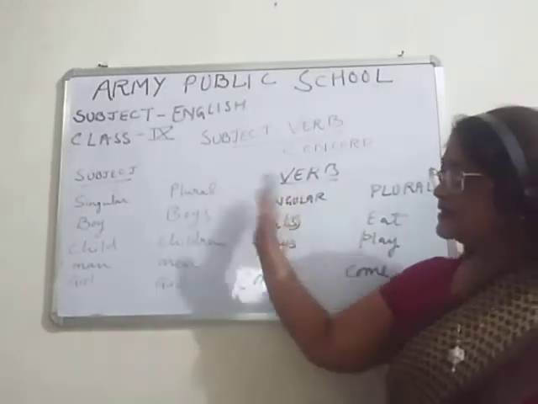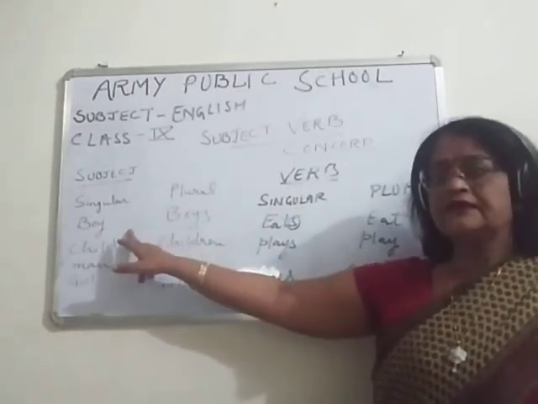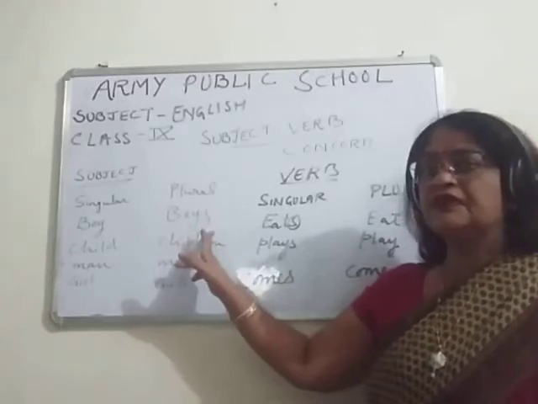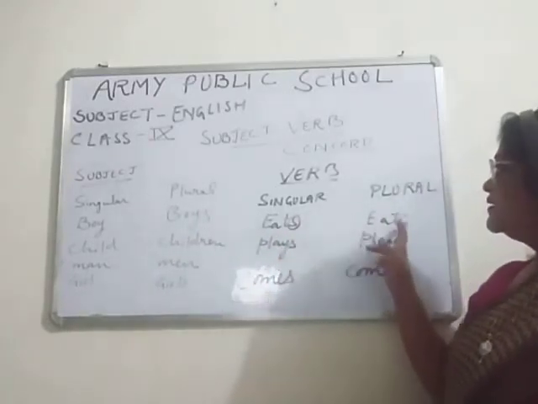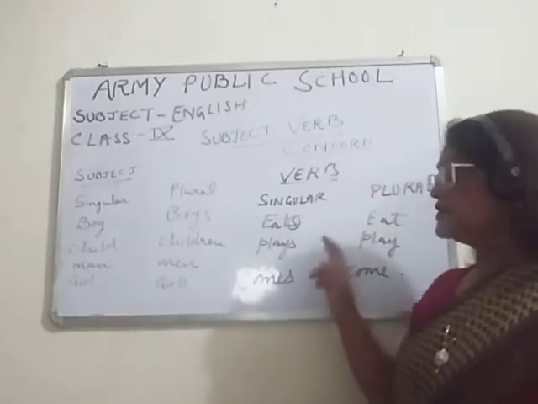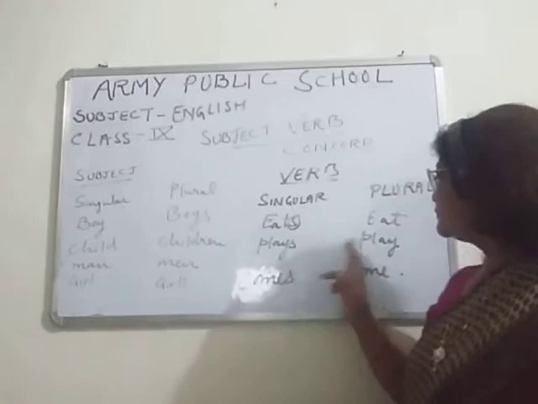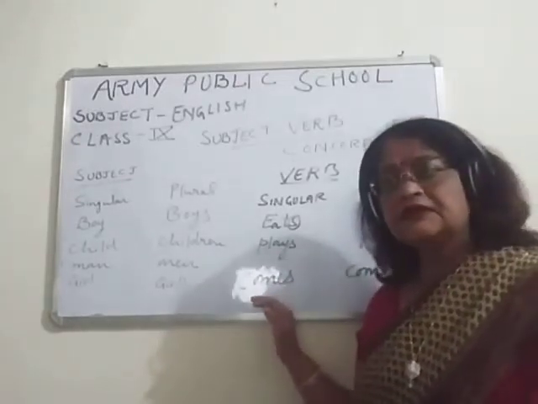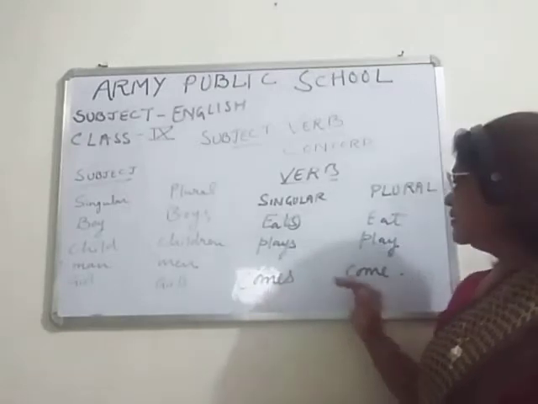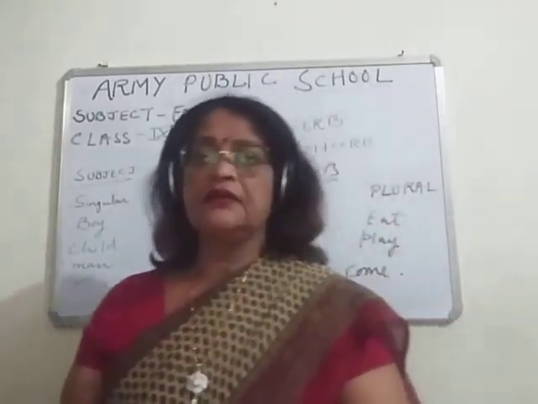It is vice versa here. Boy singular, boys plural. But here, children, eats is singular and the verb eat is plural. Similarly, plays is singular and play is plural. Comes is singular. Come, C-O-M-E, is plural. Okay.